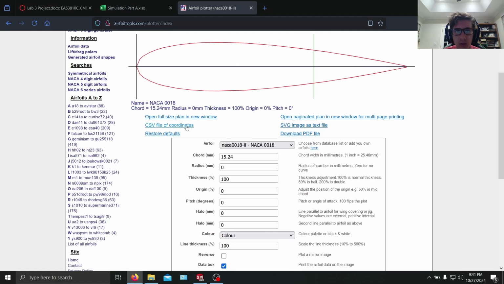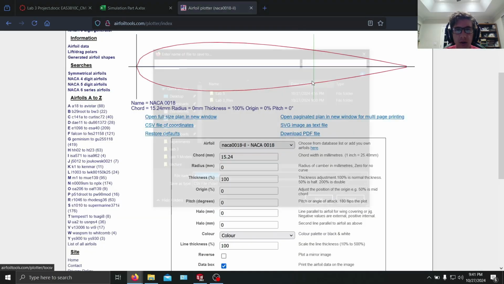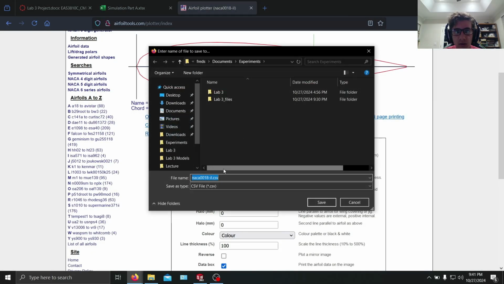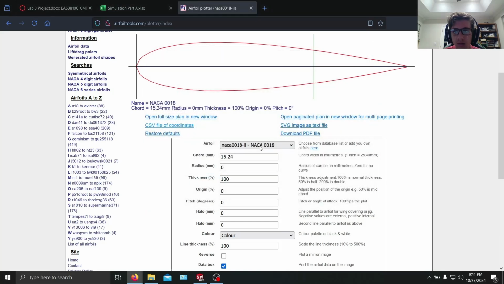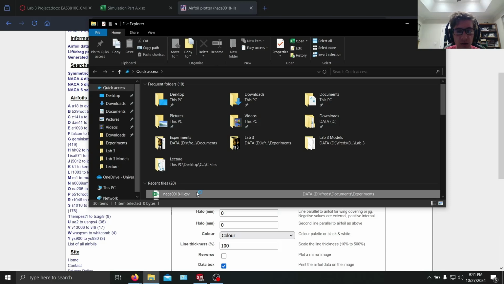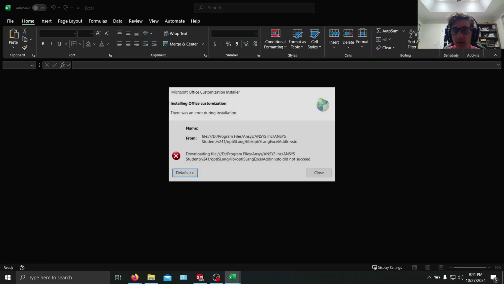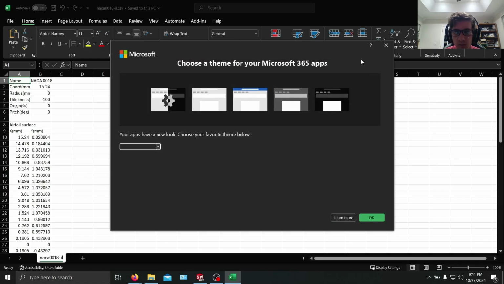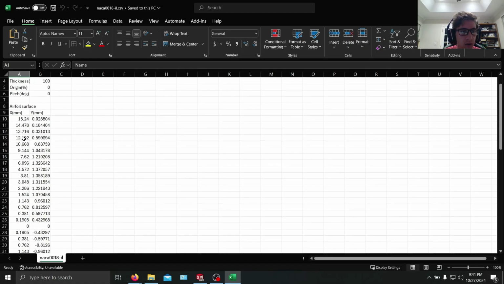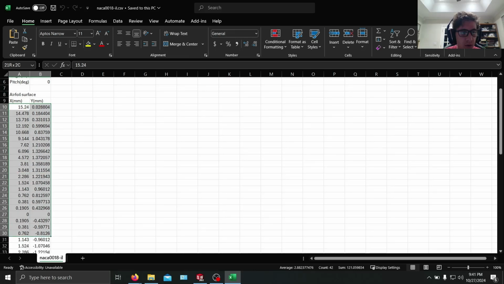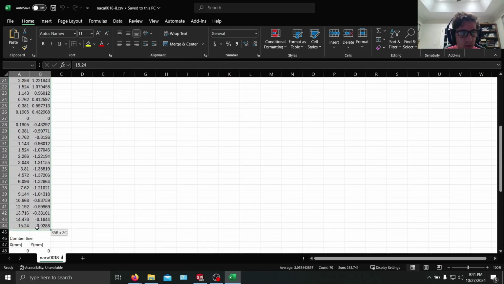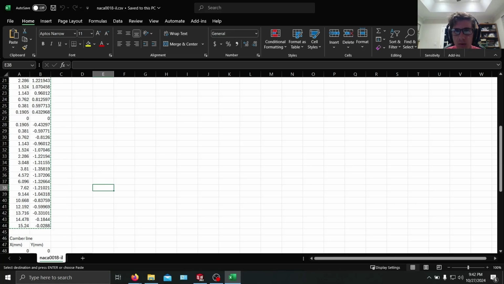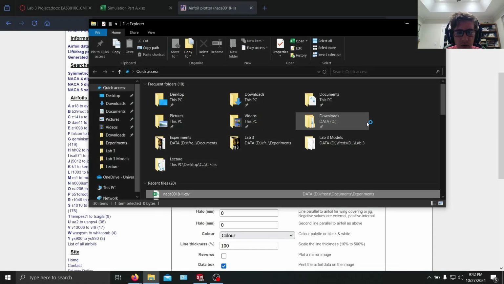Everything else should be good. We're going to click download CSV file of coordinates and then just save that here. Next, you're going to open up the CSV file that you just downloaded, and then go to airfoil surface. Take these points, copy them, and then you can close this file.